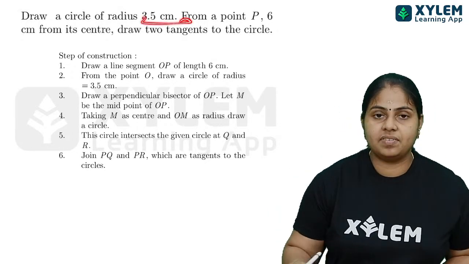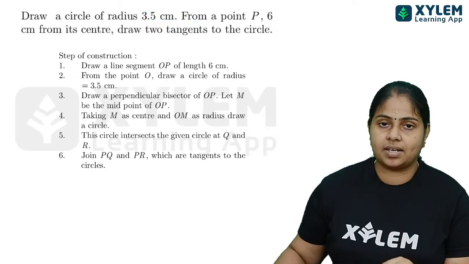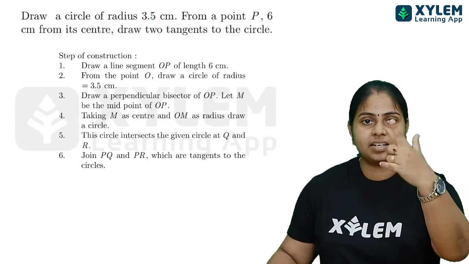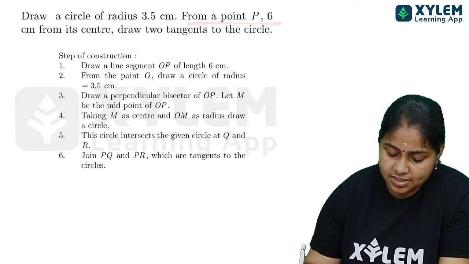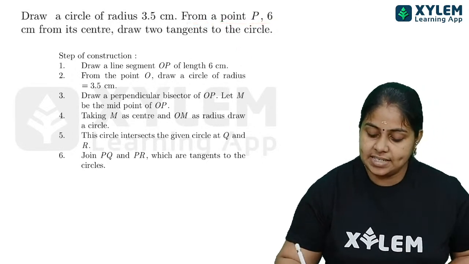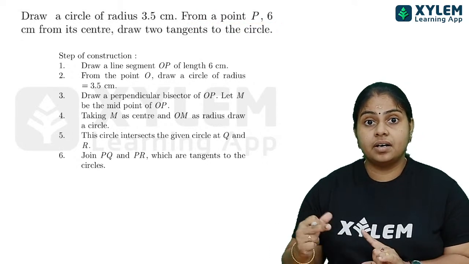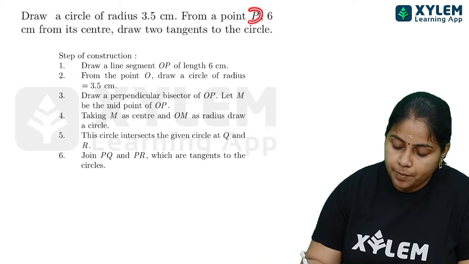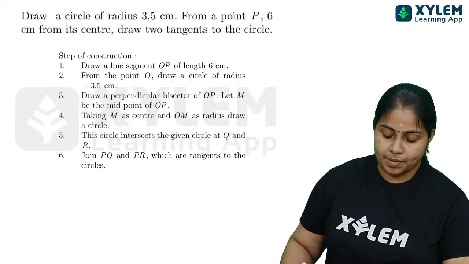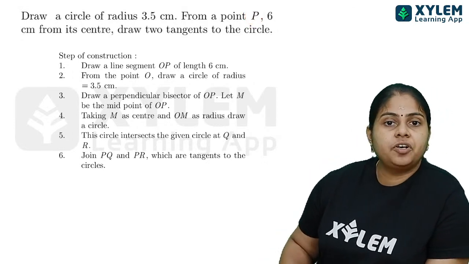So here it is given 3.5 centimeter as its radius. അപ്പോൾ 7 centimeter diameter ആയിട്ടുള്ള സർക്കിൾ ആണ് നമ്മൾ വരച്ചത്. From a point 6 centimeter from its center. അപ്പോൾ സെന്ററിന്ന് 6 centimeter outside ആയിരിക്കും, സർക്കിളിന്റെ ഔട്ട്സൈഡ്. Okay, you have to mark a point P, and after that what you have to do?